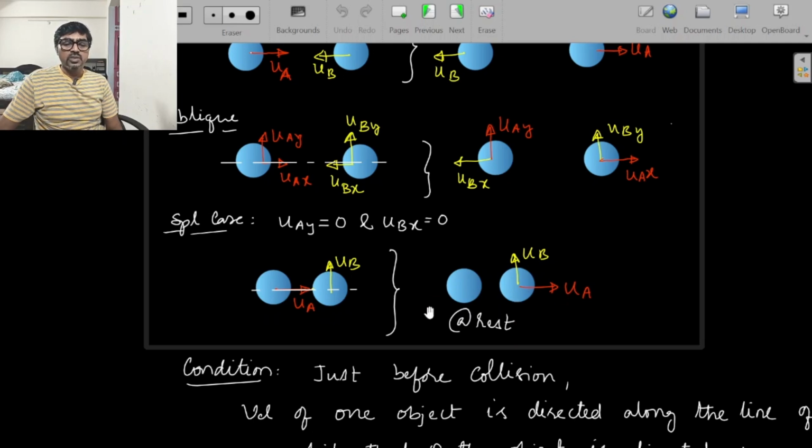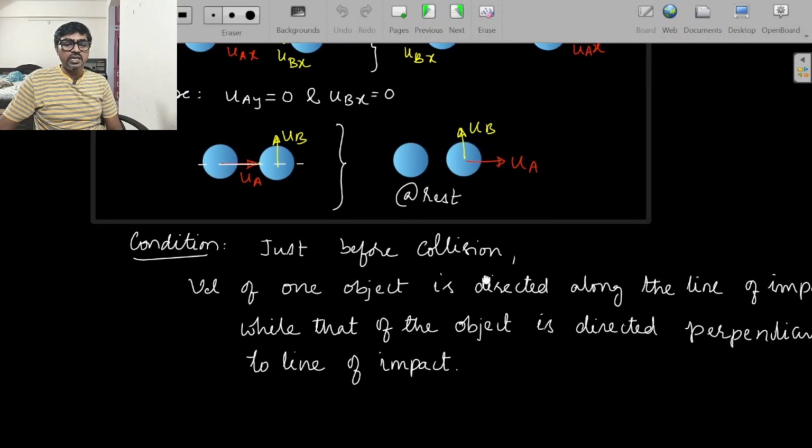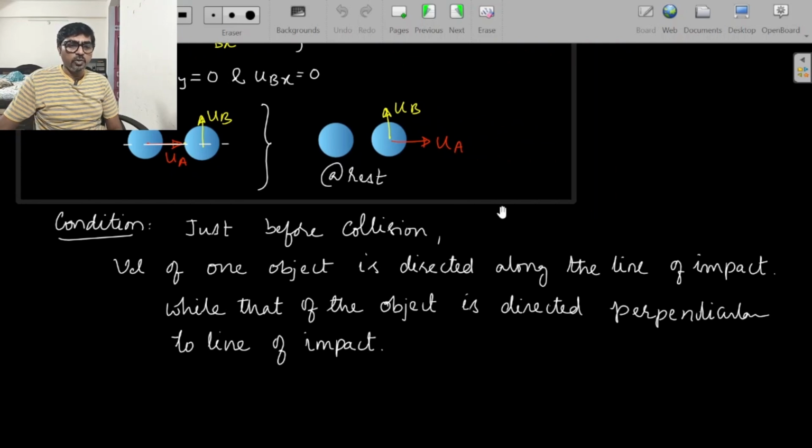Now this is a situation where you can have one of the bodies coming to rest in an oblique collision. So now let's read the condition they are asking about. Is it possible? Yes. What is the condition? Just before collision, one of the objects, let's say A, should have velocity only along the line of impact and the other should have velocity perpendicular to the line of impact. If that situation is there, then one of the bodies will come to rest while the other moves. So that's the condition, and we have completed it.